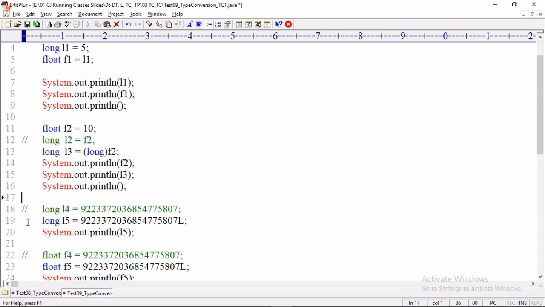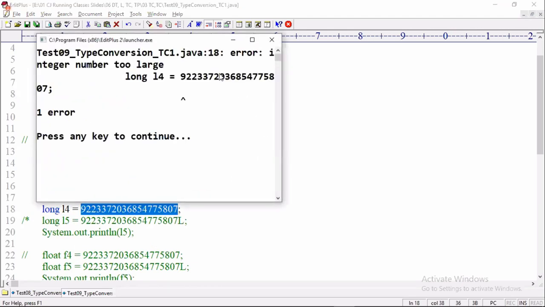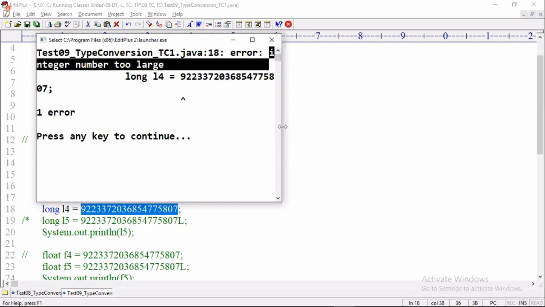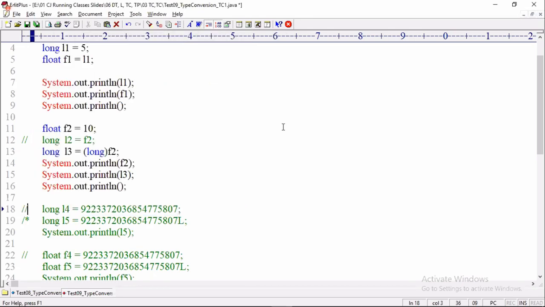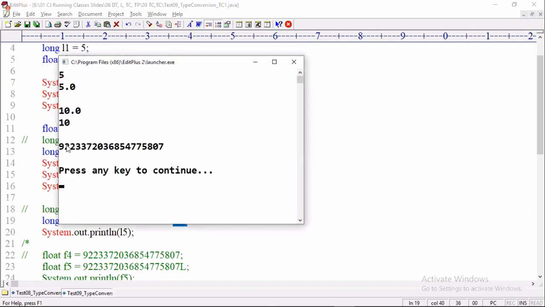Okay, then look here. Now I'm trying to take the highest range value of the long data type. This is the max range of long, which I copied from the table. Is this value allowed to be assigned to L4? No, because the value is too large. The compiler throws an error: integer number too large. Then what to do? You have to use the L suffix. Now with suffix L it is allowed to assign, compiles and is stored. Look, it is coming as it is.